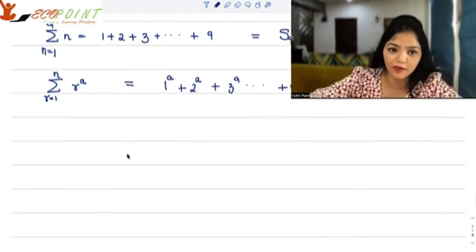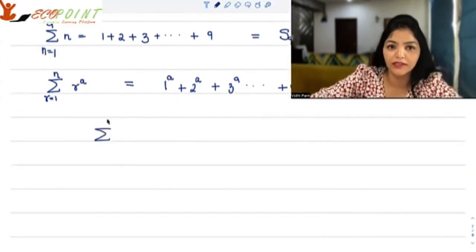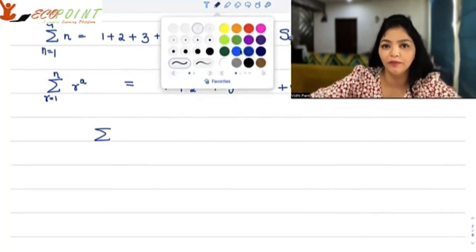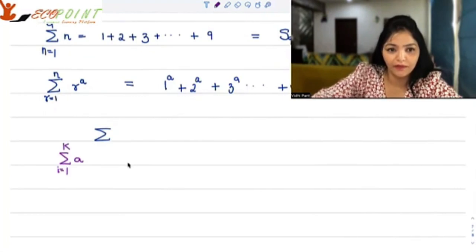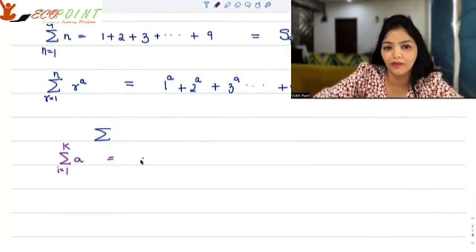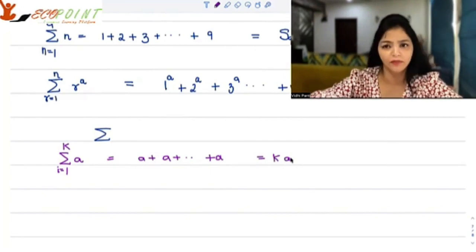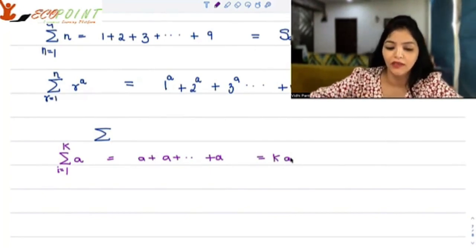Now, what are the properties of sigma? For sigma, there are some properties you must remember. Please write down. You're adding a k times, a plus so on and so forth till a. How many times? k times. So this is nothing but k times a. It's a simple sum.